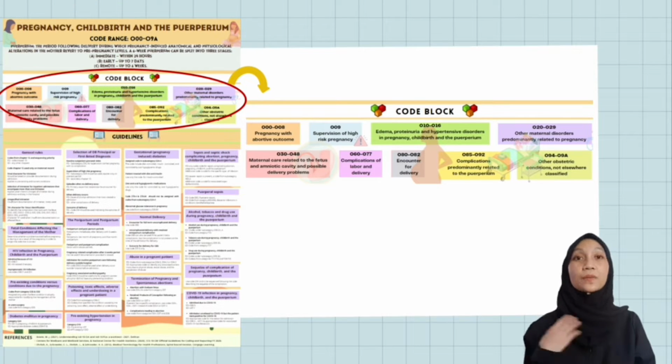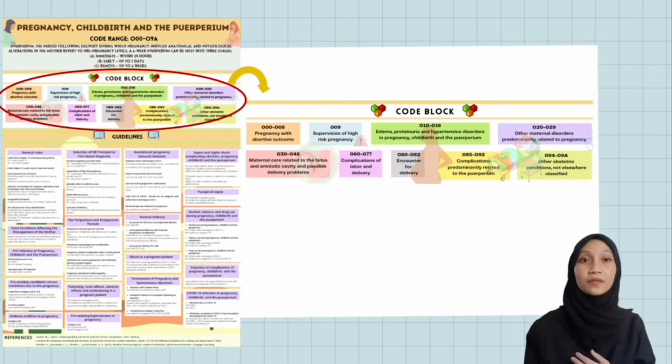Next, I will explain the code blocks for the chapter. As we mentioned before, the code range starts from O00 to O9A. The first, O00 to O08, represents pregnancy with abortive outcomes, and O09 focuses on supervision of high-risk pregnancy. Next, O10 to O16 represent edema, proteinuria and hypertensive disorders in pregnancy, childbirth and puerperium.